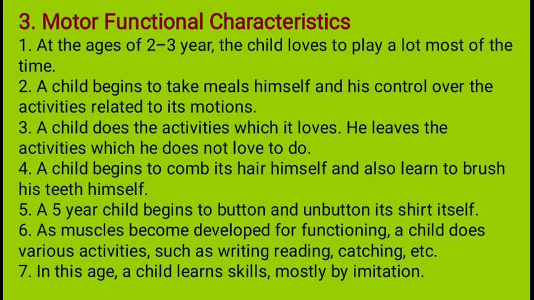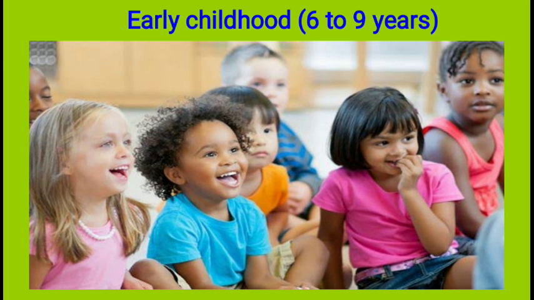At this age, a child learns the skills mostly by imitation. They look at others, and they learn. Now we are having the different stages. We are having childhood. Childhood is divided into two parts, that is early childhood and late childhood. In early childhood, it is from 6 to 9 years, but here the early childhood works from 3 years. We have already been learning about early childhood, because infancy works from 0 to 2 years, or it has been given 0 to 5 years. So from 6 to 9 it has been considered early childhood.